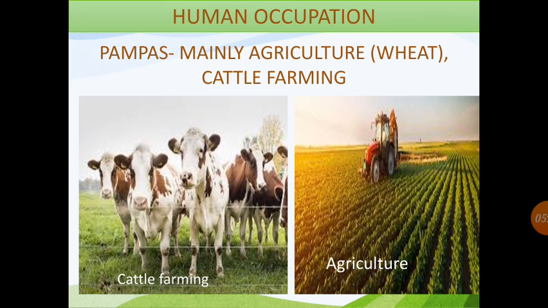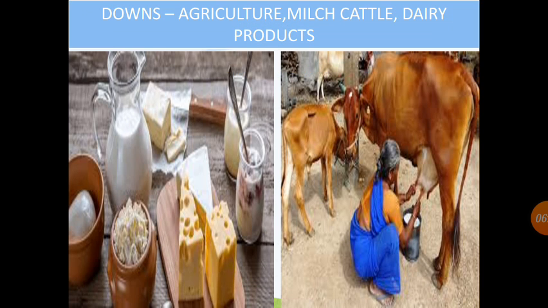Now, let's know about the human occupation of this region. In the Pampas, the main occupation is agriculture and cattle farming. In the Downs, agriculture, milk cattle, and dairy products are the main occupation.